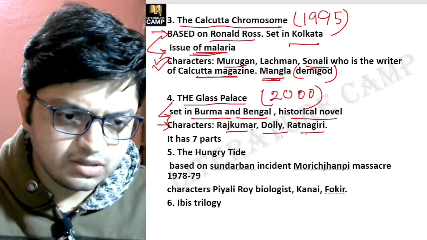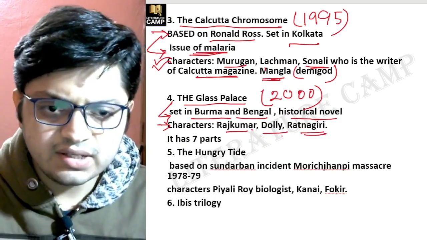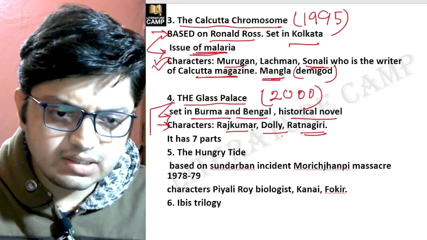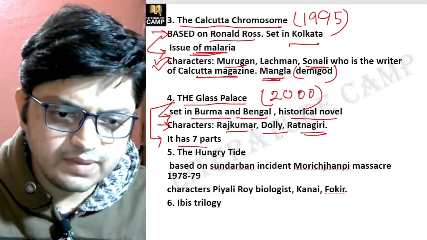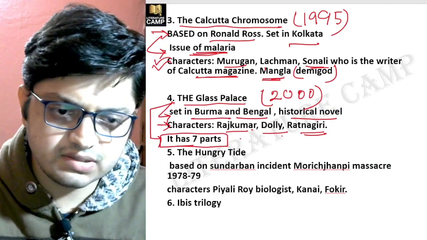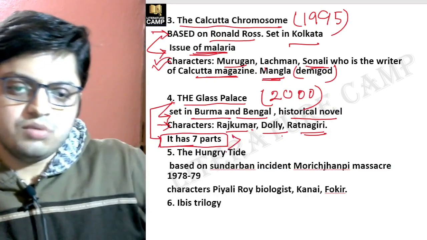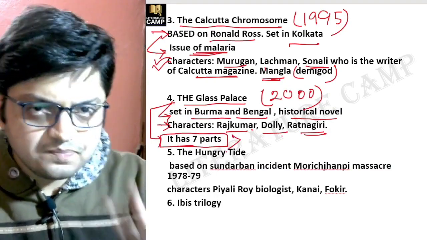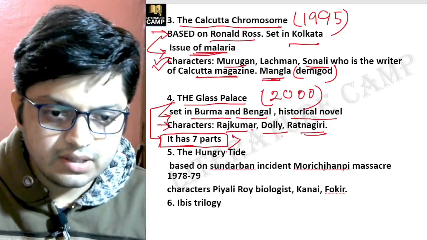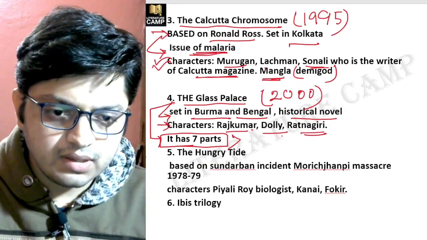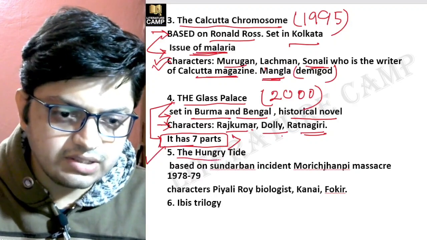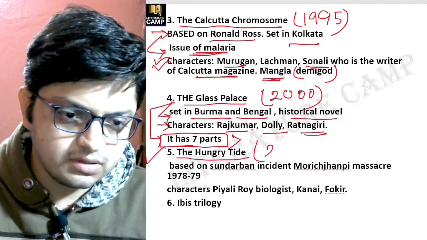Rajkumar, Dolly, Ratnagiri. This novel has 7 parts. Do remember it. This is very important. How many parts are there? 7 parts.